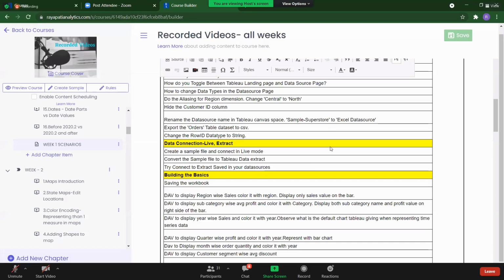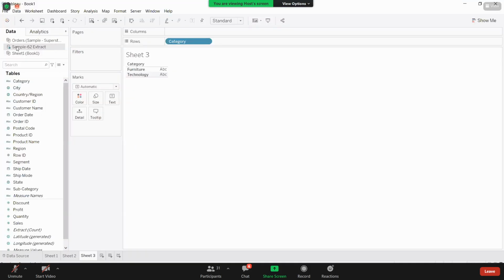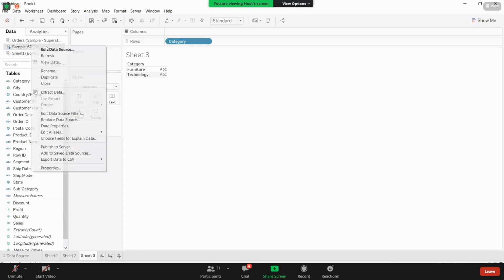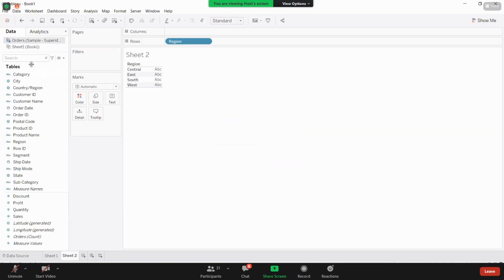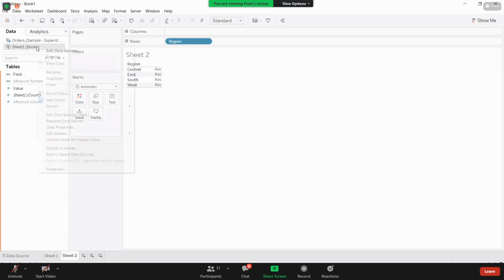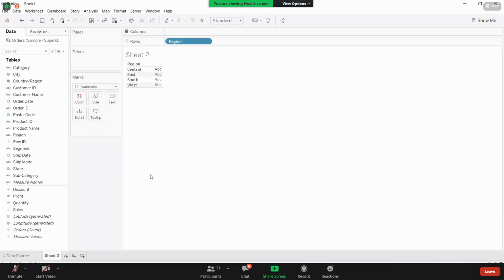Now it is time to start working on Tableau. Let us start building. See here, I have connected to these many data sources in real time. But as of now, I don't need these two data sources, so I'm closing them here itself. Here it says that by using these data sources, you already built some views. Is it okay if you delete this? I'm clicking OK, so that view will go off. Even when I close this, it gives the same message. That is fine for me.